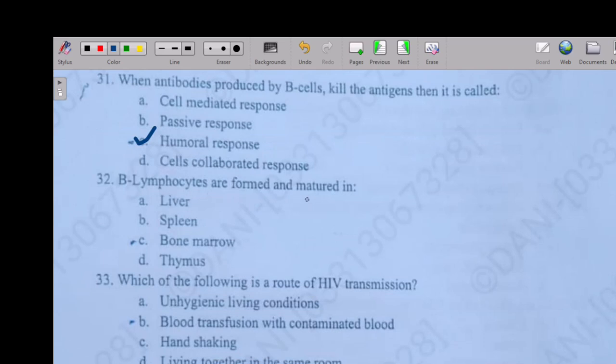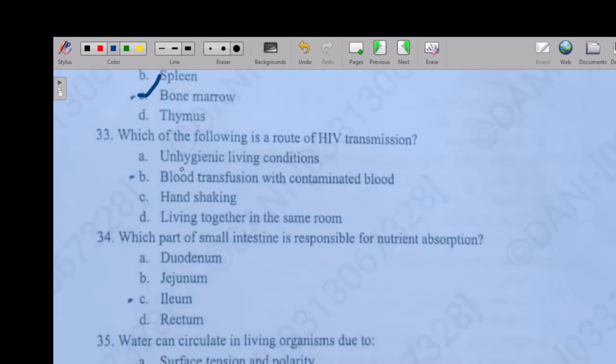So the next question is: B lymphocytes are formed and matured in option A: liver, option B: spleen, option C: bone marrow, option D: thymus. The right answer is option C, bone marrow.